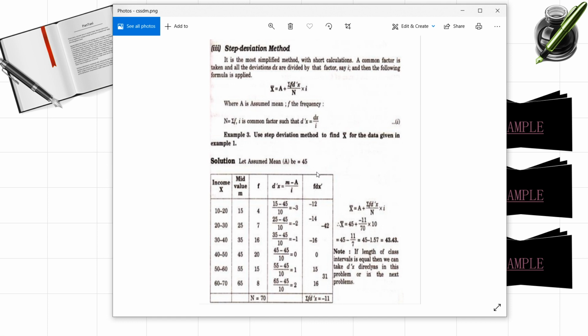In a similar way, you can find the remaining values and find f into d prime of x. That is, the third column you have to multiply with the fourth column as given in the table. Then find the total of f d prime of x, and substitute all the values into the formula. X bar is equal to a plus summation f d prime of x by n into I. After solving this, again you are going to get the same answer. So this is how to find the arithmetic mean in different series by using different methods.